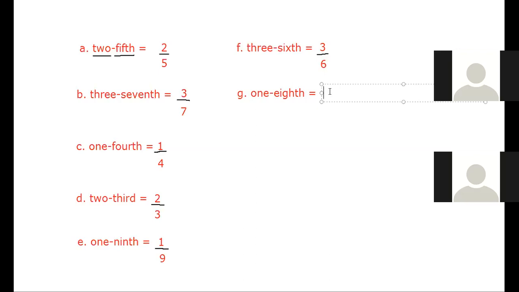So what will be the answer? 1 upon 8. That's correct. Good. So out of 8 parts, we are talking about how many parts? 1 part. Yes, out of 8, we are talking about only 1 part. Now leave one line and write the next bit. That's bit H.